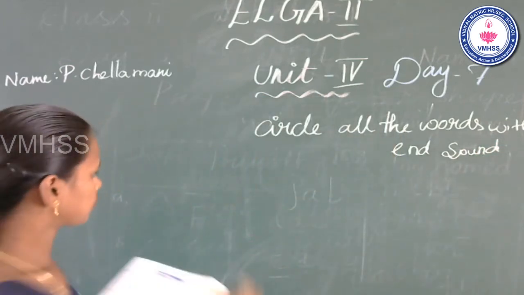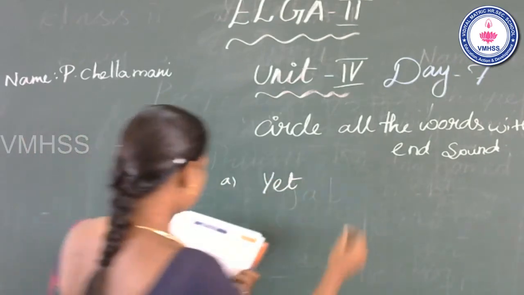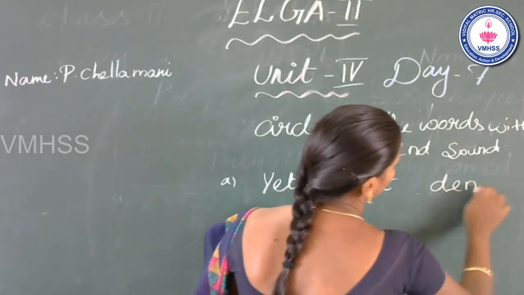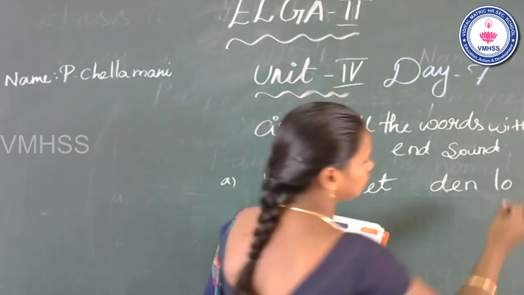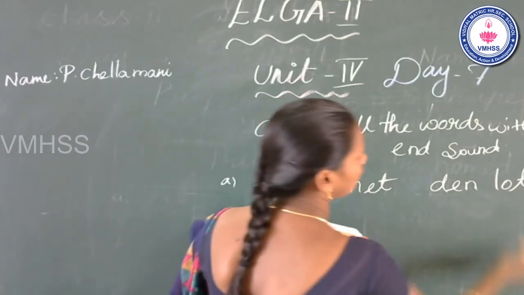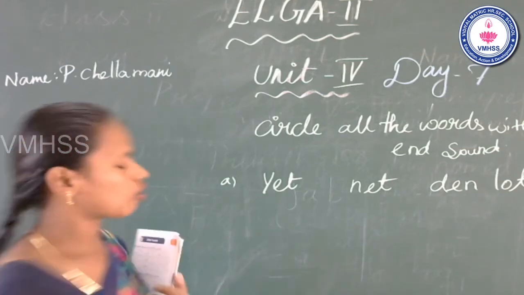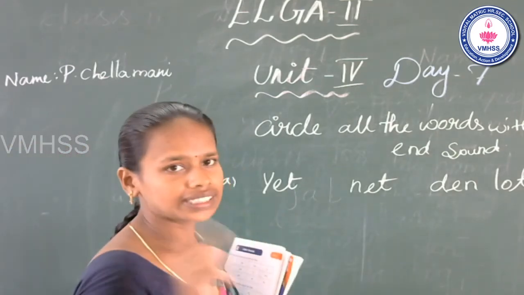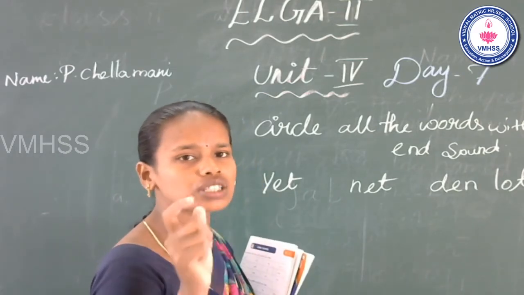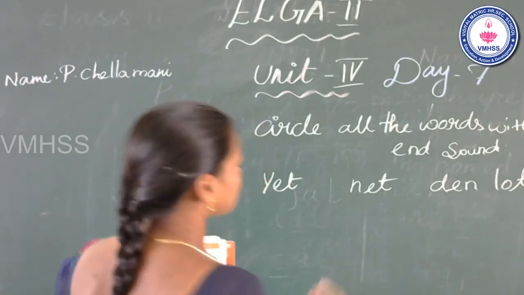First one, yet. Net. Then. Lot. Okay. Yet. Net. Then. Lot. See this. Now I say the N sound. Listen carefully. Next you have to find the words and practice yourself and find the N sound. Okay. Now I say the N sound.